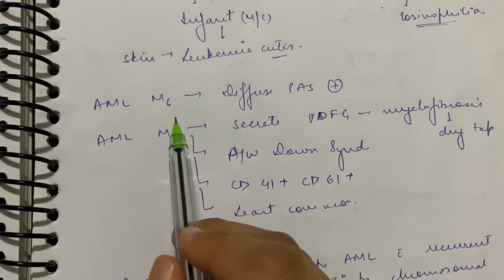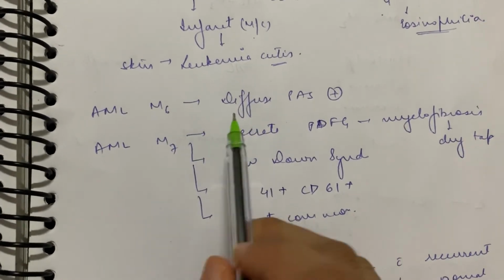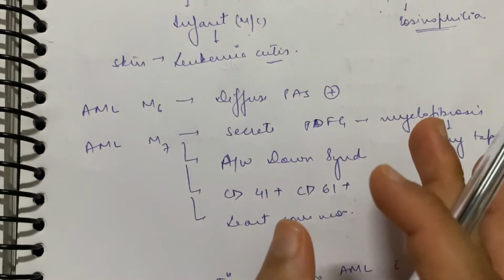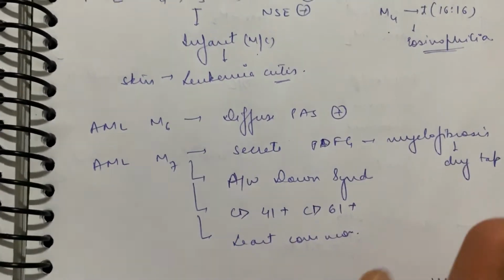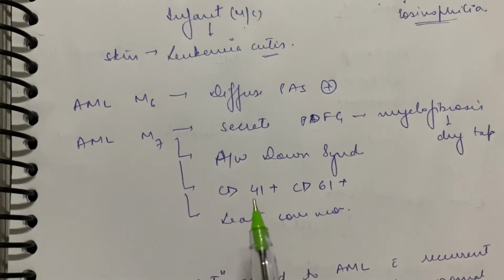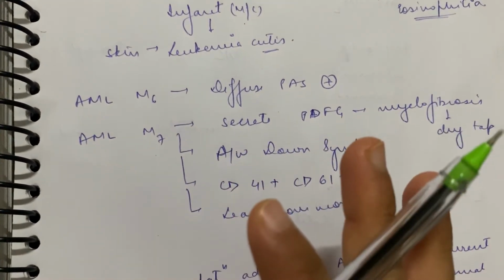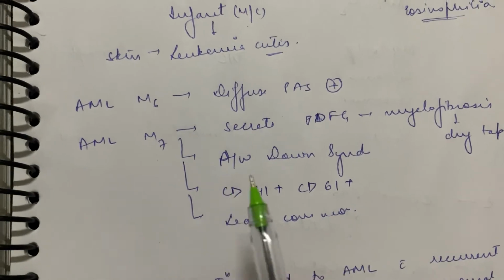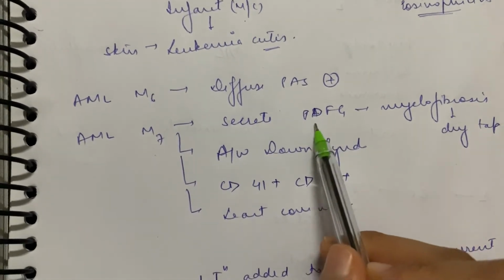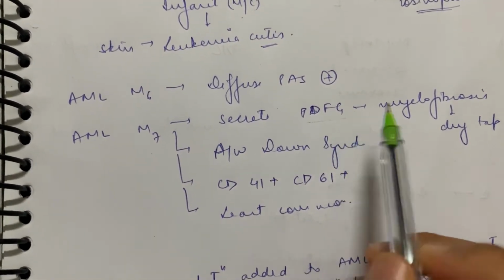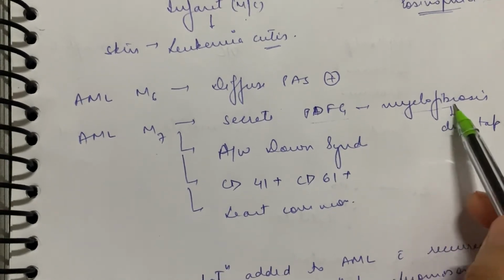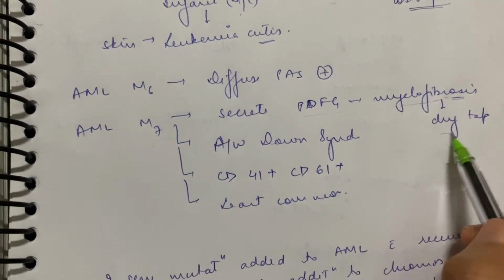AML 6 में you can remember 6 as diffuse PAS positive. इसमें बस एक ही चीज़ याद रखने की, diffuse PAS positive is M6. Coming to M7, 7 हमने पढ़ा था, that's megakaryoblastic, which is platelet. So it secretes this platelet derived growth factor, which causes myelofibrosis. अब fibrosis हो गया तो there is a dry tap.